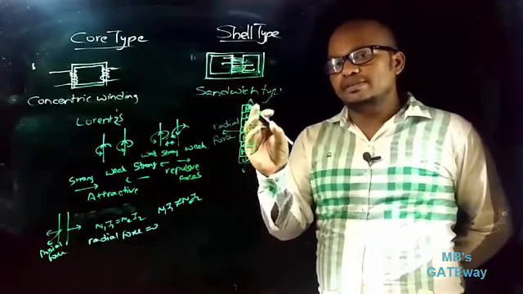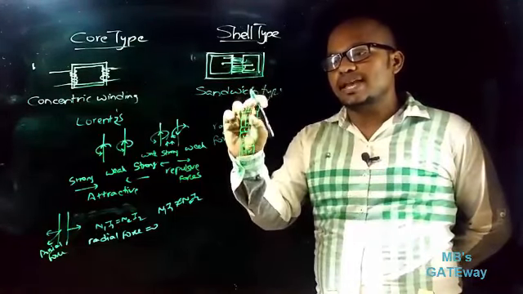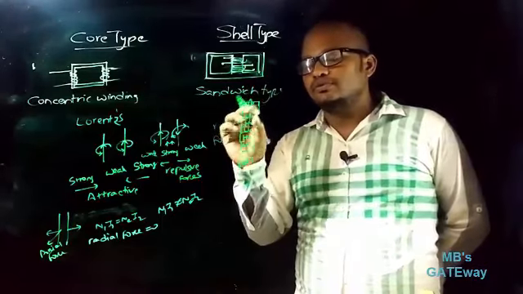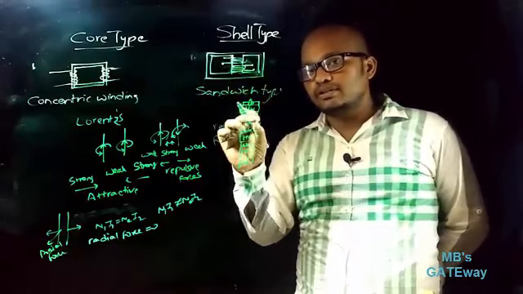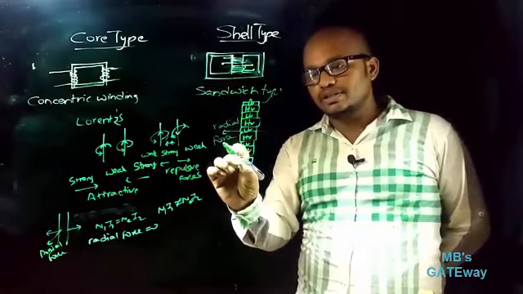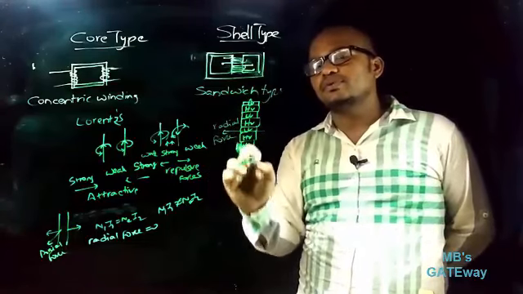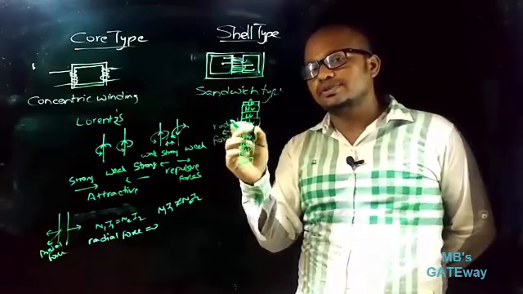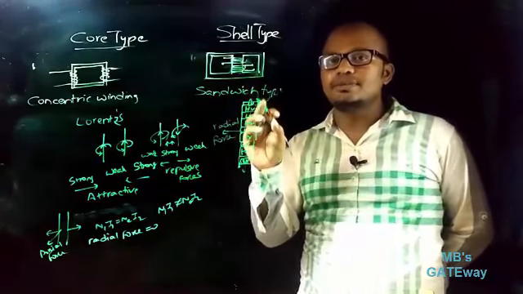Therefore, to make the winding stable, the solution is that we must make the axial forces equal on both sides. If you place half of the LV winding of a section at one end, and the remaining half of the LV winding of that same section at the other end of the transformer, then the axial forces will become equal. If axial forces are equal, then the radial force is 0, so the HV winding and LV winding are secured in their places.